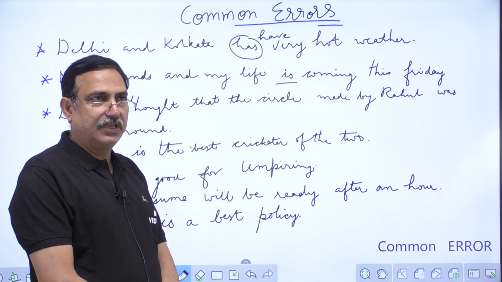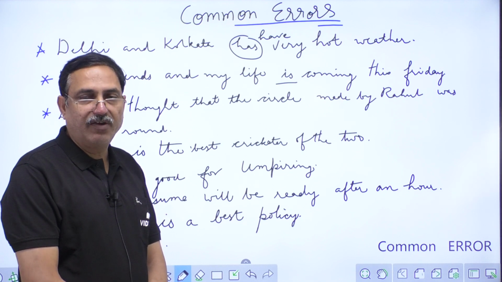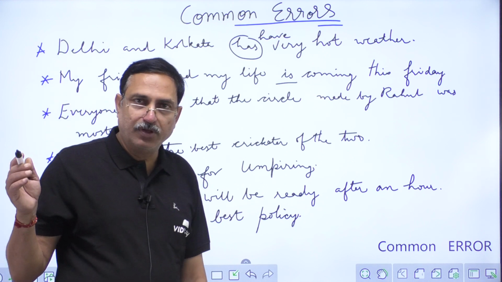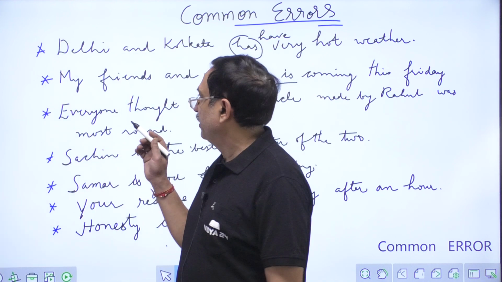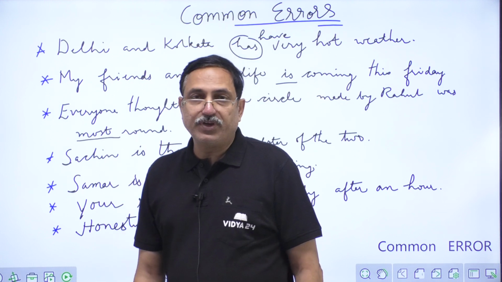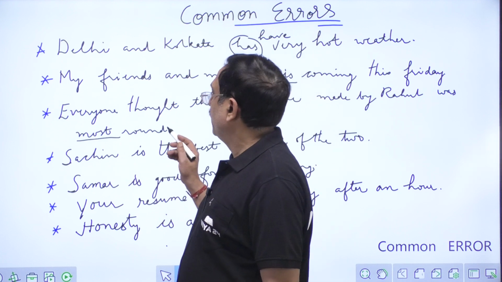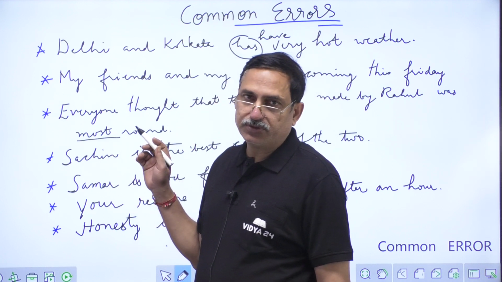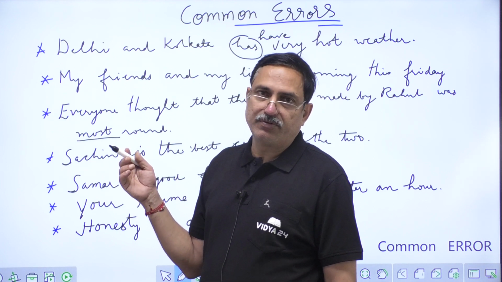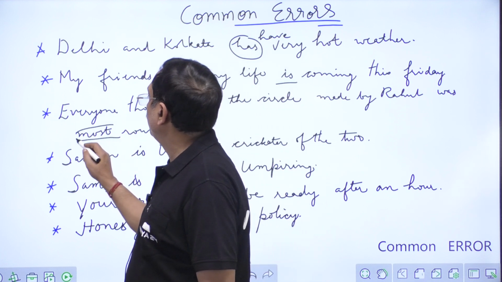Here the error is that some adjectives have no degree of comparison. They have used the word most. We should not use most here, because adjectives like round, unique, chief don't have degrees of variation. So we should cut most here.